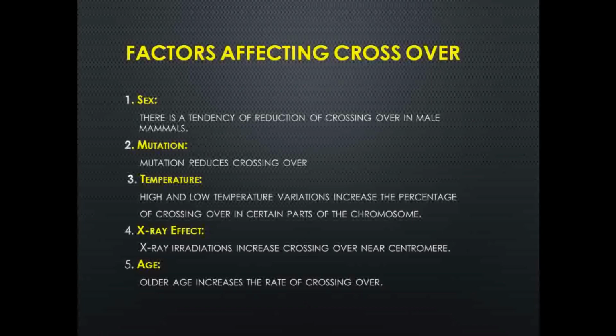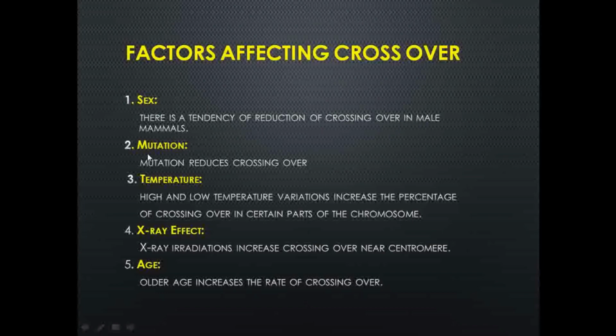There is a tendency of reduction of crossing over in male mammals, so in mammals, less crossing over takes place in the males.